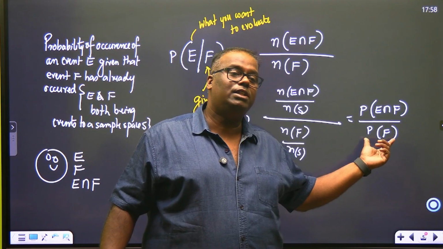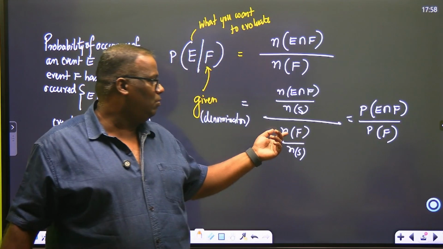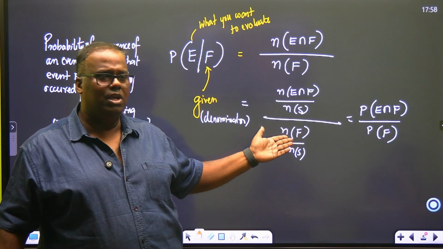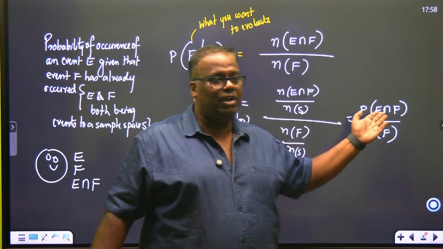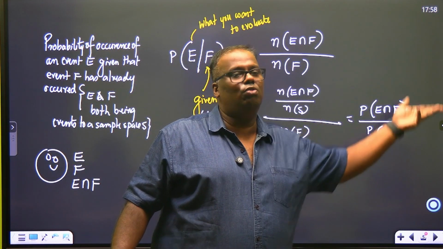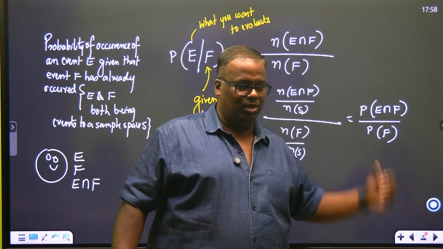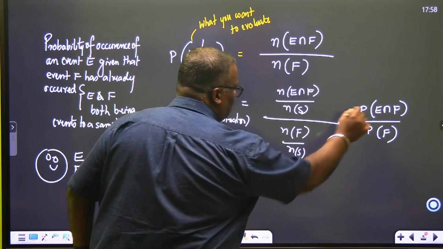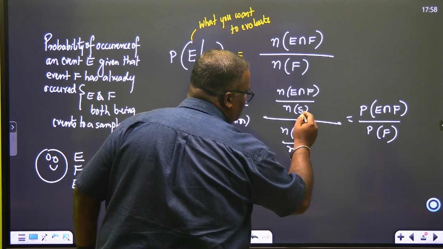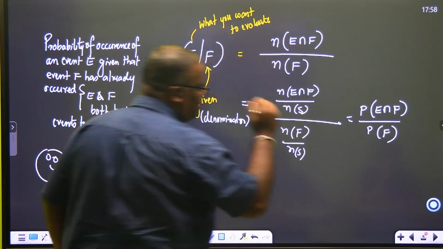How do you find the probability of event F? By finding what the sample space is, what the count of F is in this manner, and then finding out what the intersection is, the count over the probability of F. Okay, now remember one thing: when you are trying to find this probability, you will also be calculating it over the sample space.